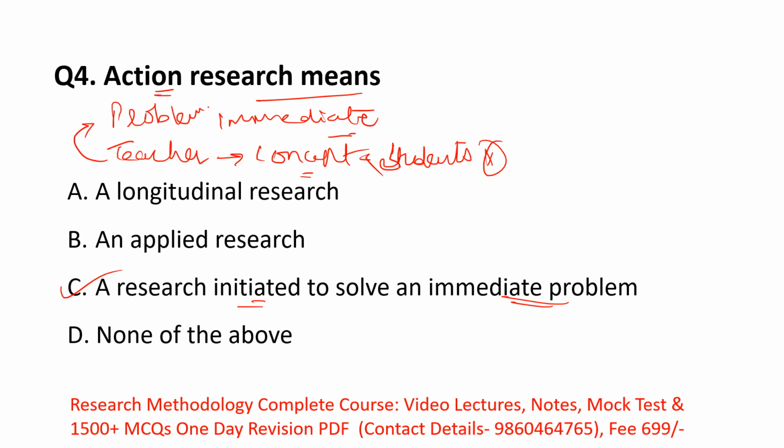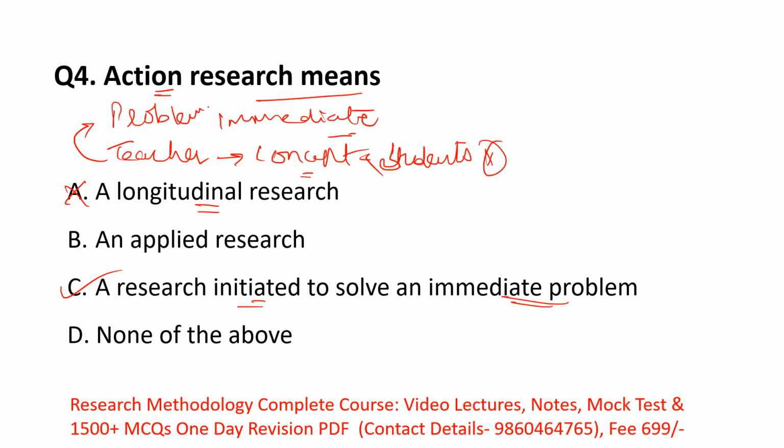Here option A is longitudinal research. Longitudinal research means a research which goes for a long period of time. The meaning of the word longitudinal is long, for a long period of time. But in action research, the researcher solves a problem which is immediate, not for a long period of time. That's why option A is incorrect.